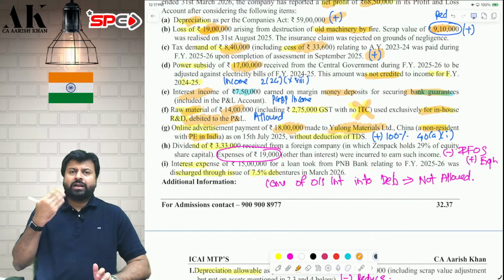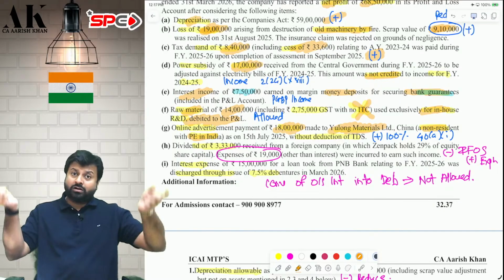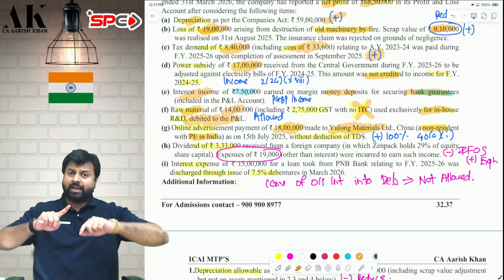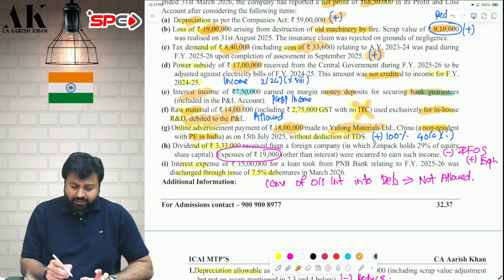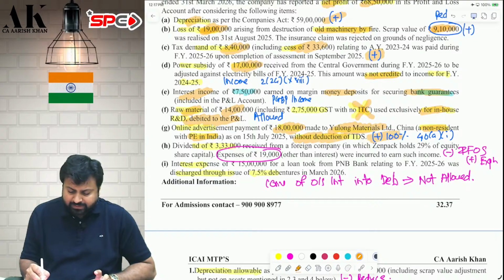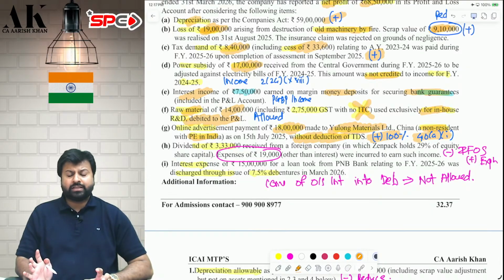Now you are making some online payment to a non-resident. The non-resident also has a permanent establishment in India, and you are making payment to that non-resident. This income is accrued and taxable in India. Therefore you should have deducted TDS. You have not deducted TDS. Therefore 100% of this expenditure will be what? Disallowed under the income tax law.